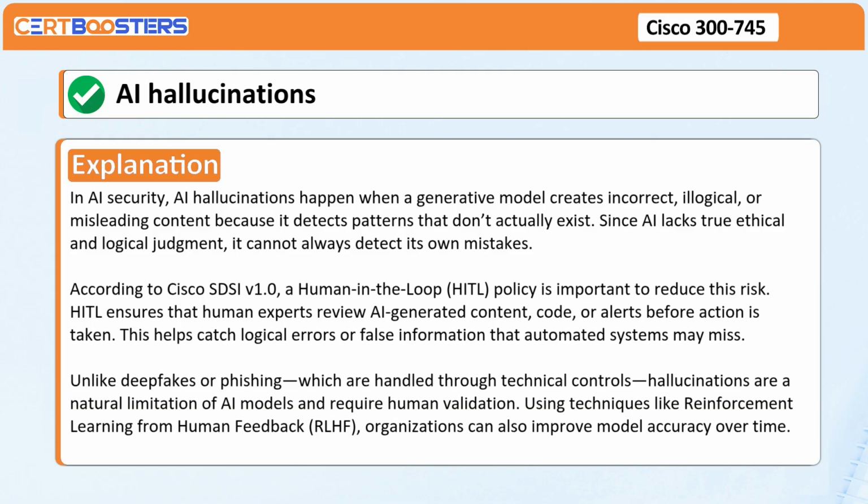Unlike deepfakes or phishing, which are handled through technical controls, hallucinations are a natural limitation of AI models and require human validation. Using techniques like reinforcement learning from human feedback, RLHF, organizations can also improve model accuracy over time.